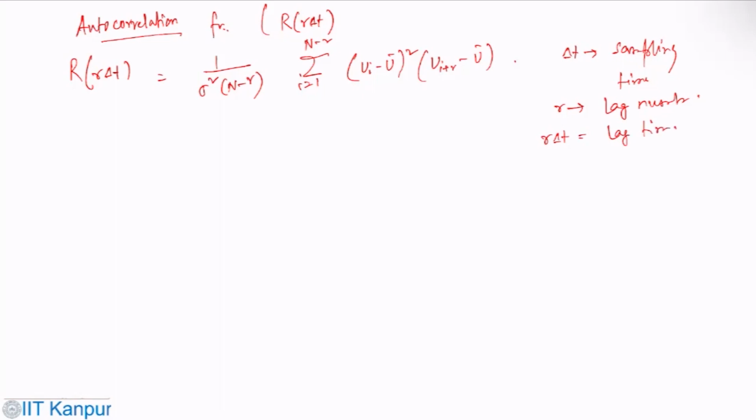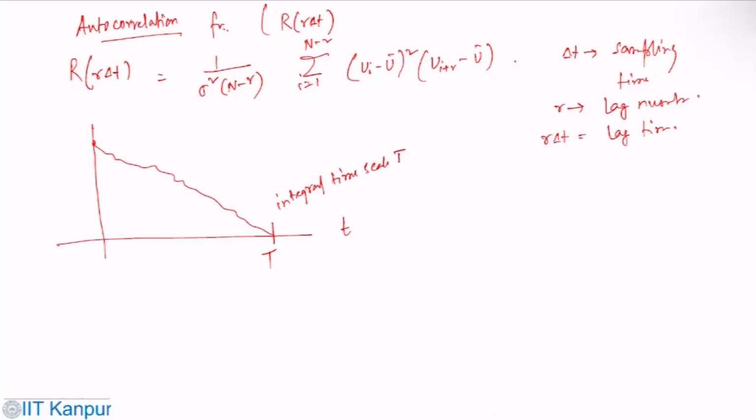So if you plot that, this is t, this is the integral time scale of t, this is my autocorrelation function R(t), and this is 1.